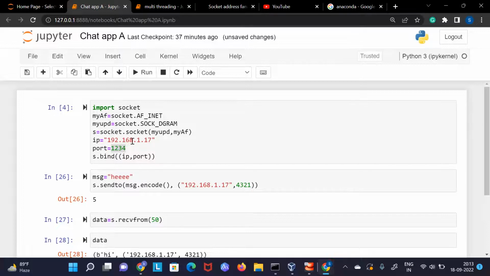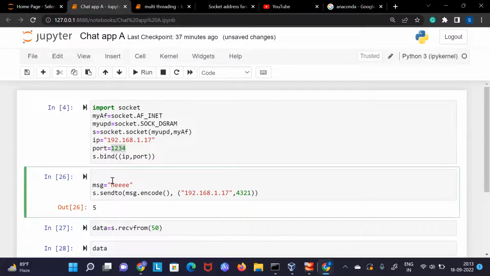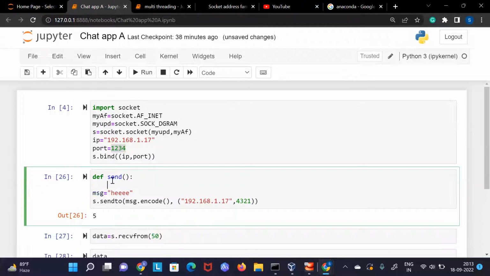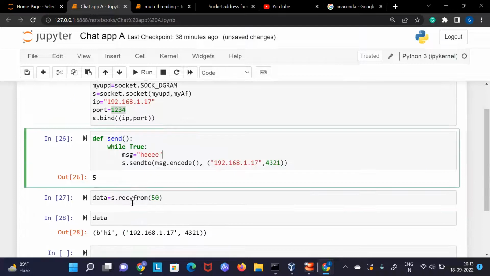Now how can I do this? Again, the same thing. Here we are encoding our function. So let's do one thing. Here again create a def function, let's say send. And here again I am using a while loop, True. Now it is clear to you guys, right?